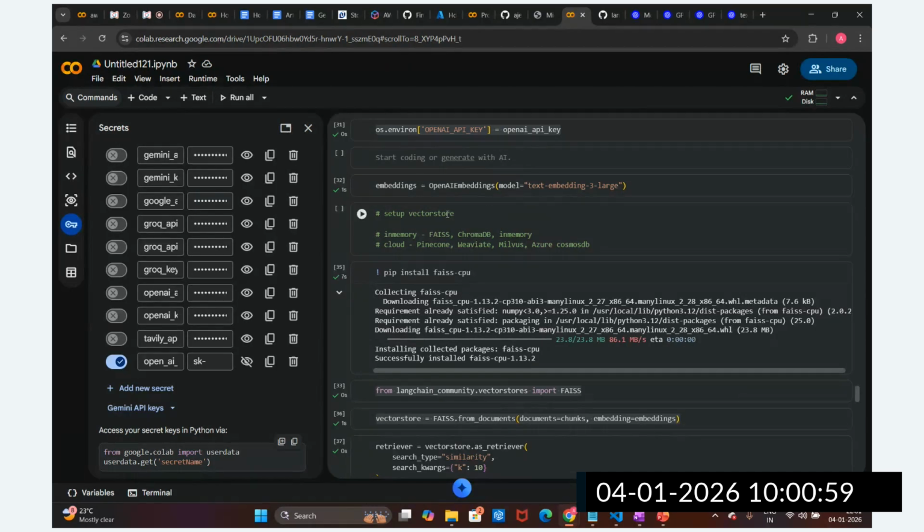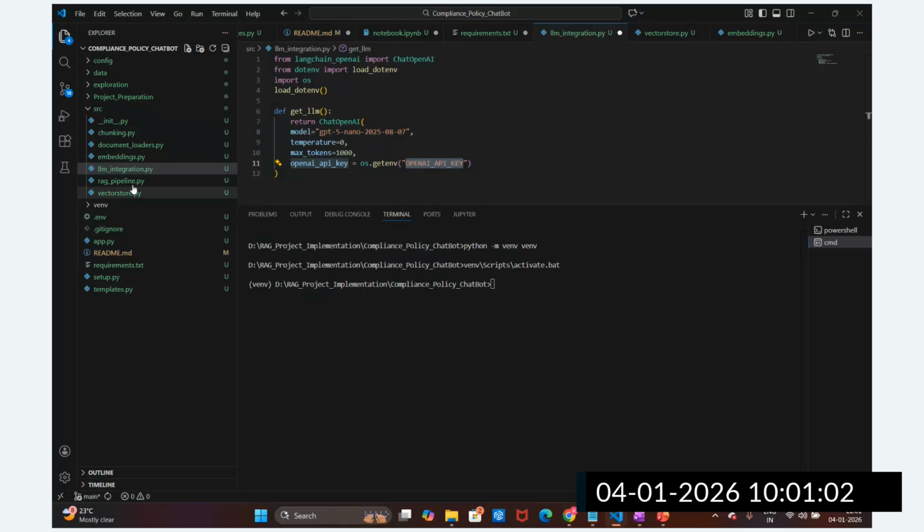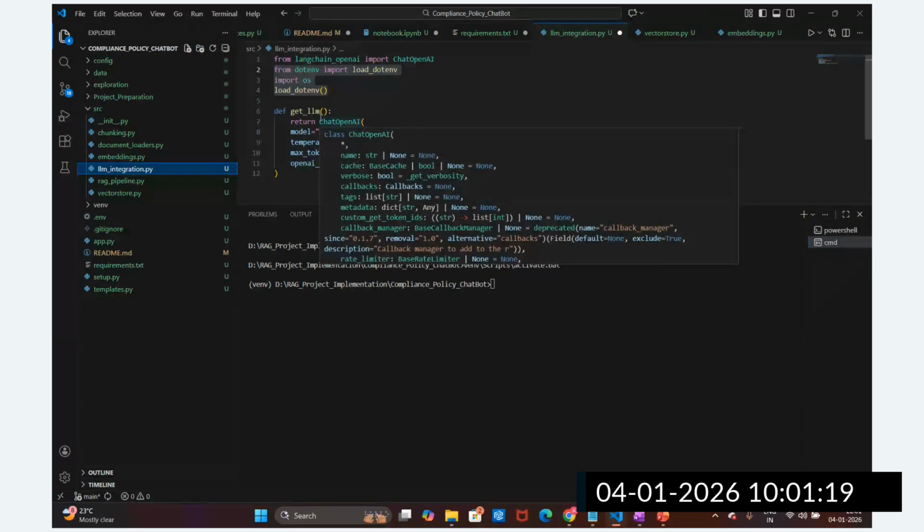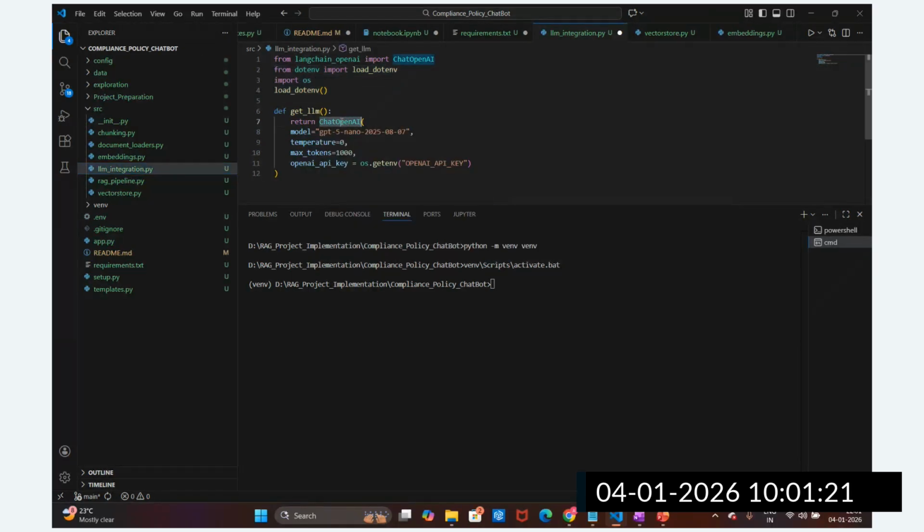But here you can see we have different files, where different models are there. So we have to import in this model file also, and in the embedding model file also we have to import and set up this key, because these are two independent model files. So this is how we are going to create this get_llm. In get_llm, we have written ChatOpenAI, in which we have provided the model, the temperature, max tokens, and the OpenAI key. So this is how we have defined this LLM integration.